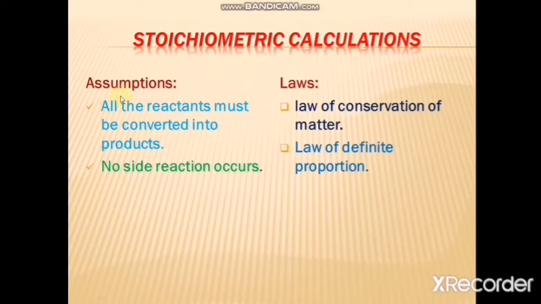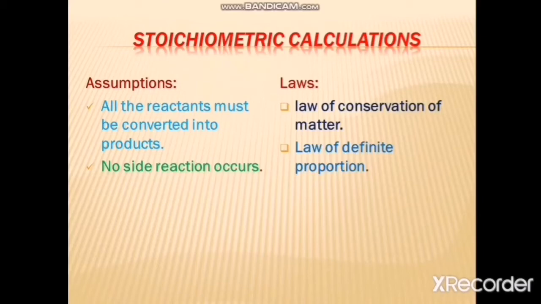Dear students, you can only perform stoichiometric calculations when you assume the following ideas. Number one, in order to perform stoichiometric calculation, you have to assume that all the reactants must be converted into products, because you are studying the quantitative relationship between reactants and products.